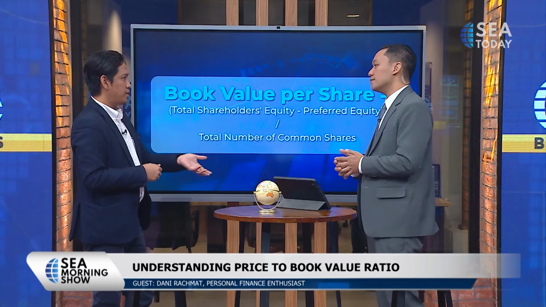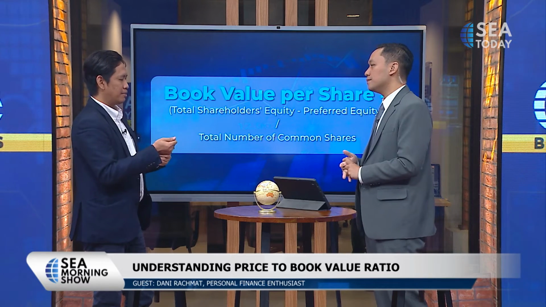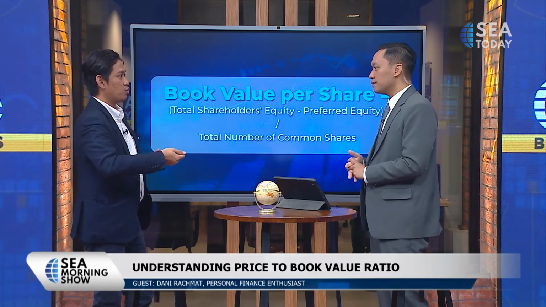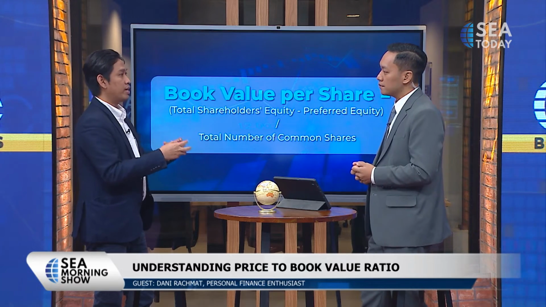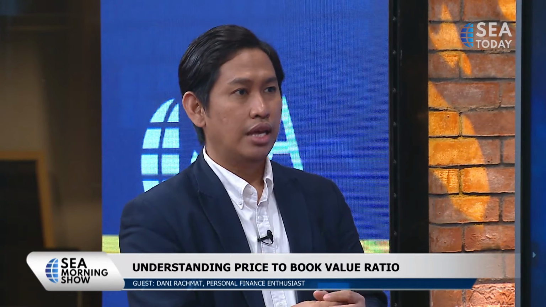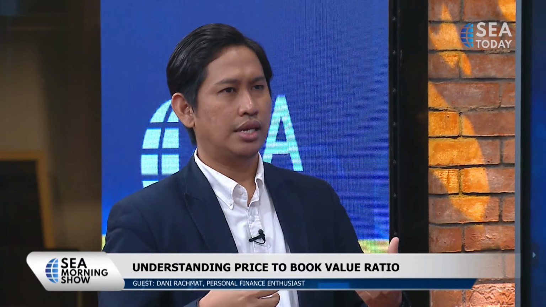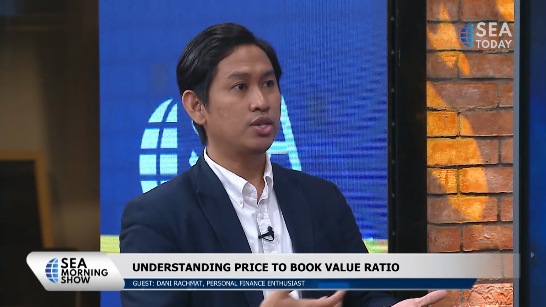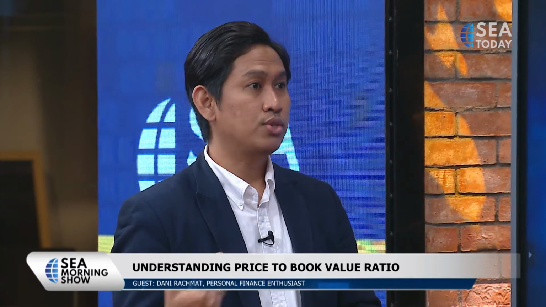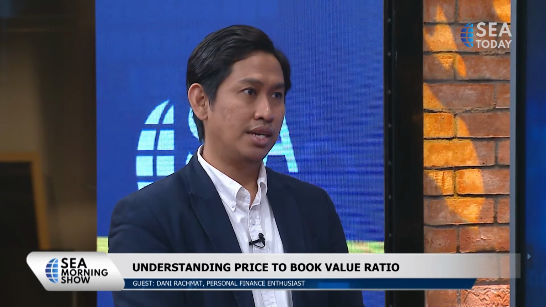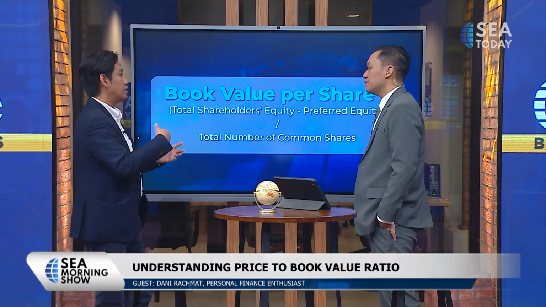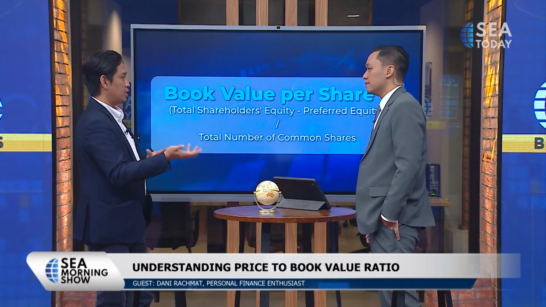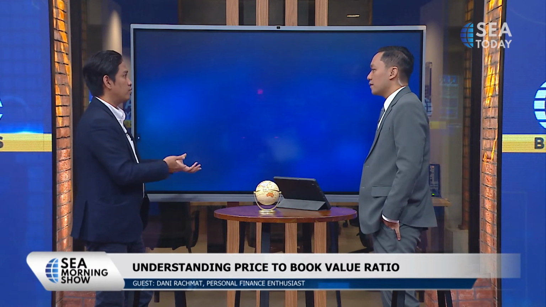The easiest way is the PER. For the PER, we pay based on the earnings, how many times we want to pay based on whatever they make per year. And for the book value, we pay based on the value of the company. If you produce these clothes and your cost of production is only 1,000, the book value is 1,000. So will people buy for 2,000 or maybe 3,000? Many people do that, right? If they do, then it's actually going like a pancake. So you have to check this, and not only that, you can also check the dividend, whether 1,000 rupiah shares pay more dividend compared to 500 rupiah shares.